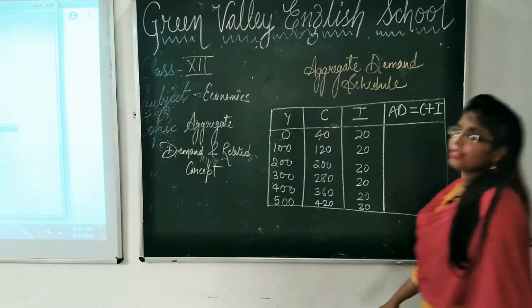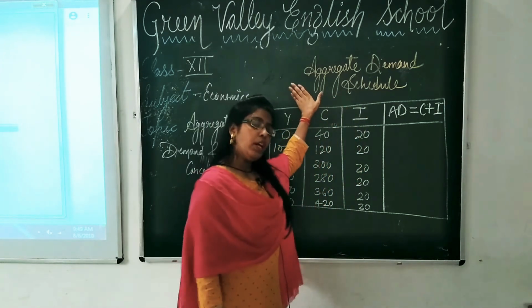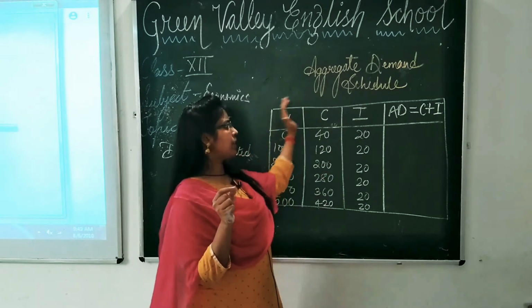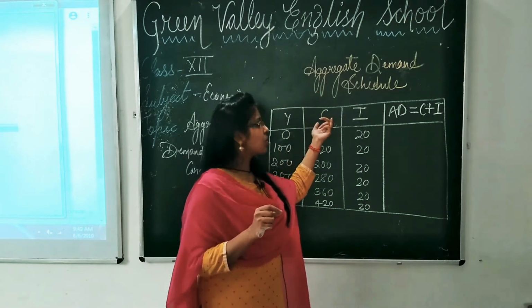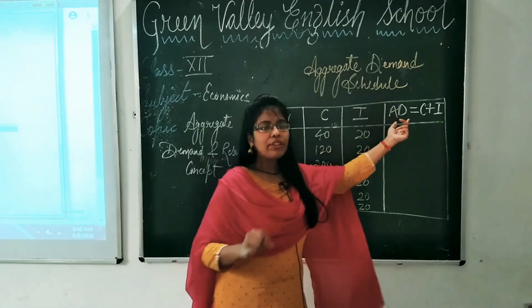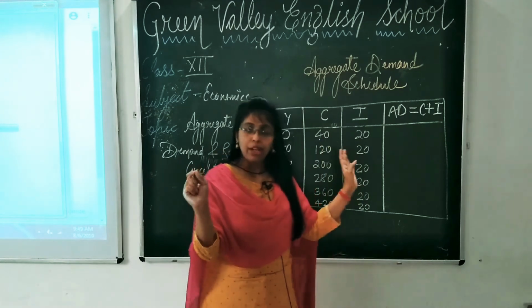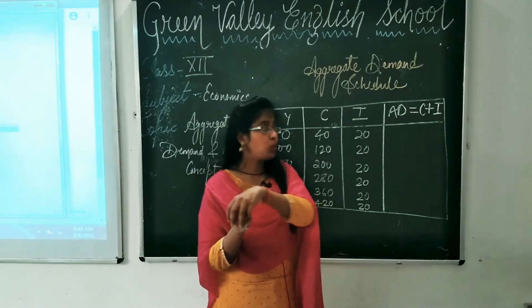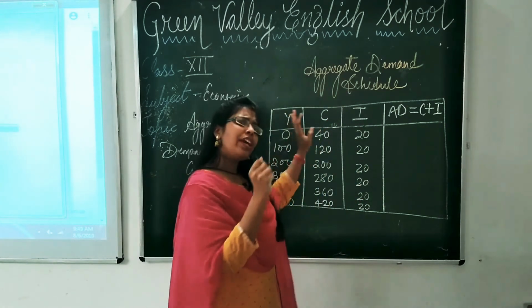So students, now you are here with the aggregate demand schedule. Now you are going to study aggregate demand in reference to income, consumption and investment. Y is here income, C is consumption and I is investment. And you have studied AD is equal to C plus I plus G plus X minus M. But here we are not taking government expenditure and net export. We are studying this in the two sector model between households and firms.